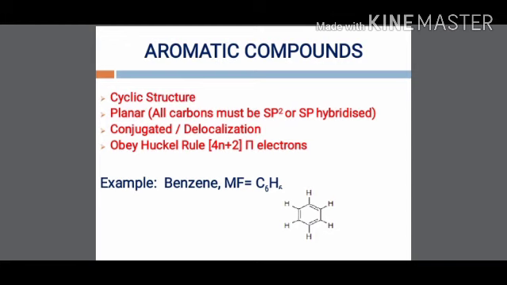And they should obey Huckel rule, that is 4n plus 2 pi electron rule. For example, benzene. In benzene we can see that there are 3 pi bonds, means 6 pi electrons. If we put n is equal to 1 in the above formula, then we can clearly say that benzene obeys 4n plus 2 pi electron rule and all four conditions, hence benzene is aromatic in nature.